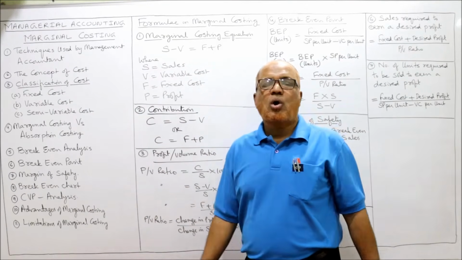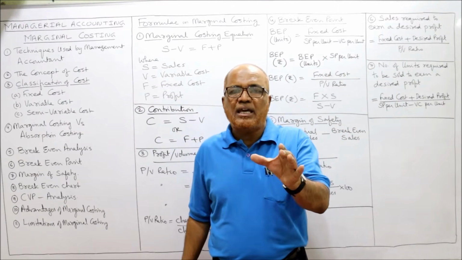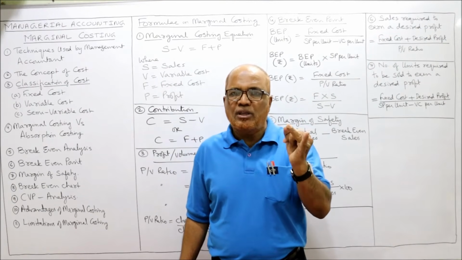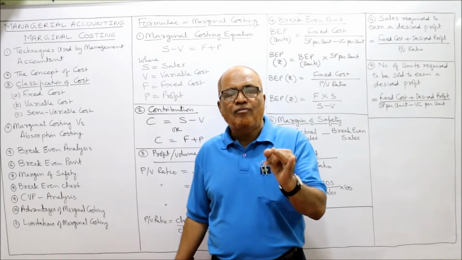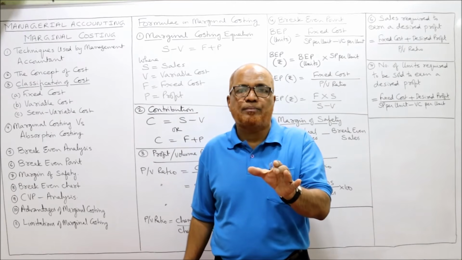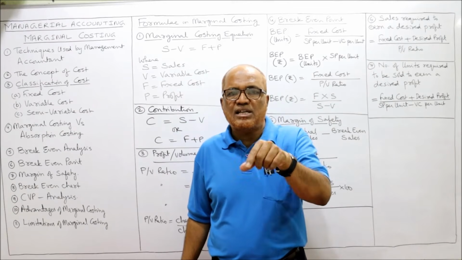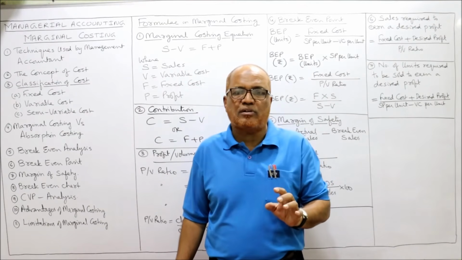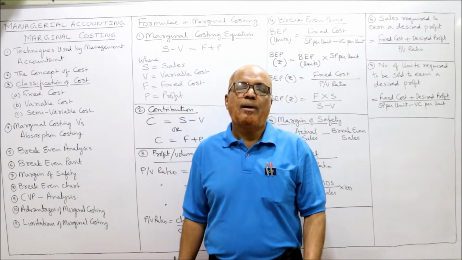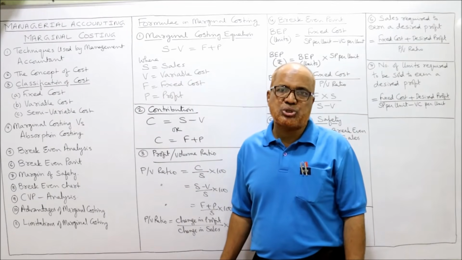CVP analysis. Cost, volume, profit analysis. It's a technique of making the relationship between the cost of production, the volume and profit. These three will have some relationship. That means if there is a change in cost, it will affect the profit. If there is a change in volume, it will affect the profit. So all the three, cost, volume, profit, will have some relationship. By making that relationship, we can take a number of decisions.